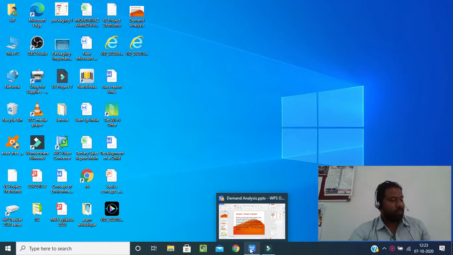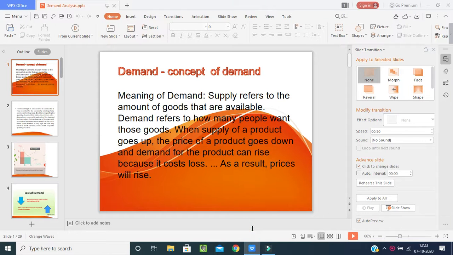That is nothing but managerial economics and financial accounting, MEFA. And today we are going to start with our new topic, that is demand, and it comes under the second unit. Hope you have understood the first unit with a good explanation. Coming to our second unit with a new topic by the name demand. So here today we are going to learn about the meaning of demand and the concepts of demand with analysis.